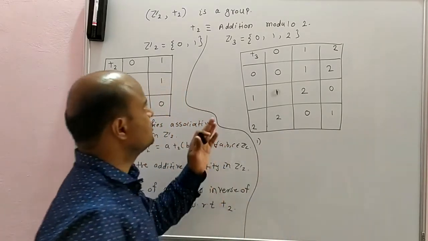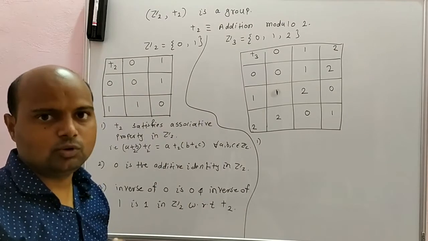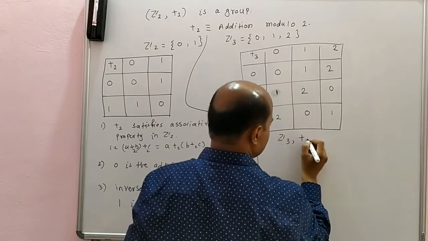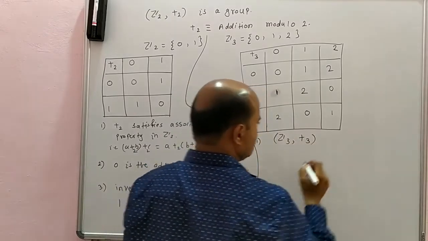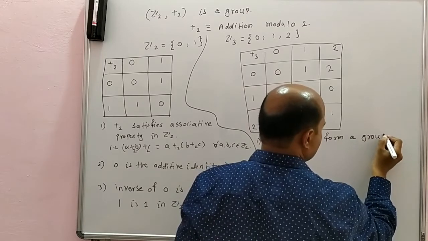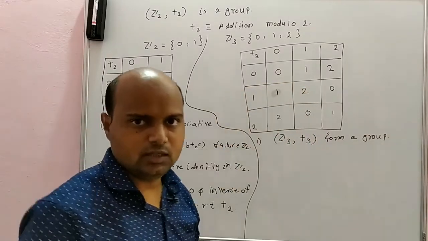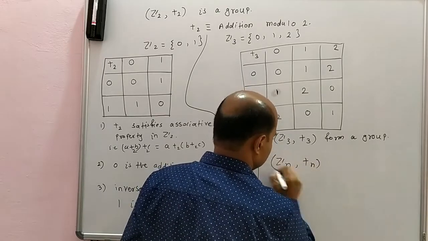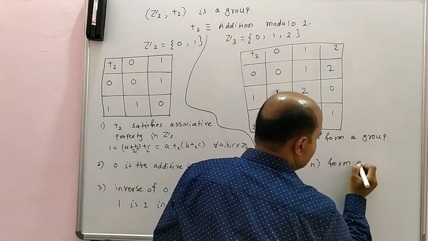We will see Z3 under addition modulo 3 forms a group. In general, Zn under addition modulo n forms a group.